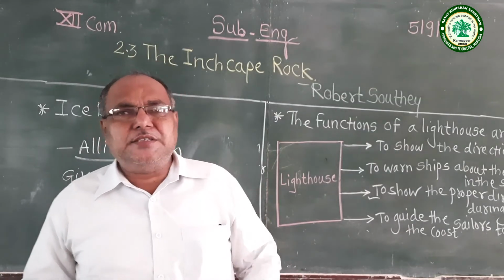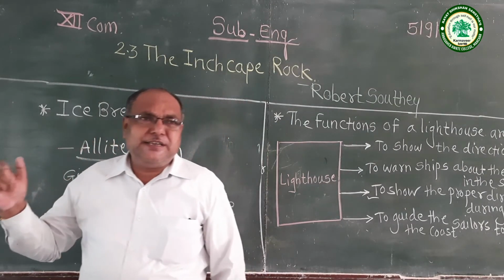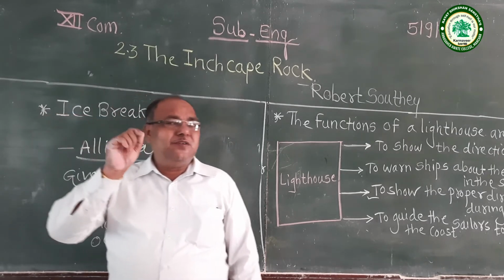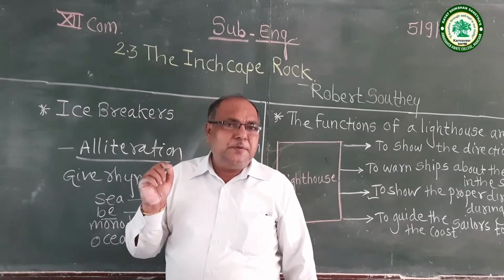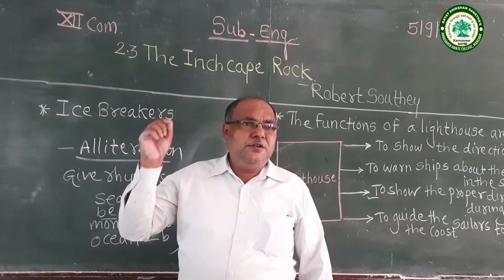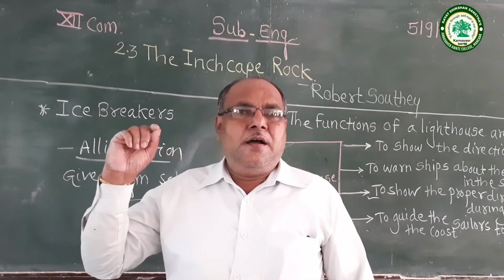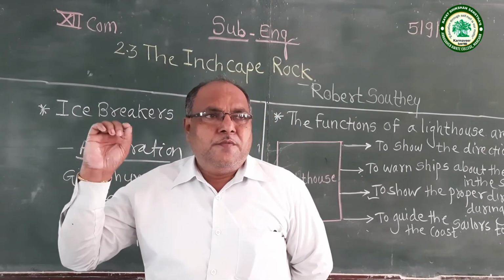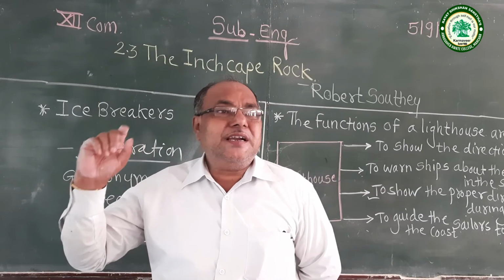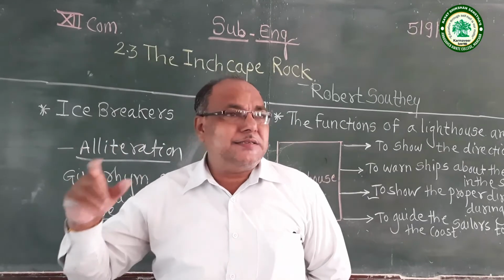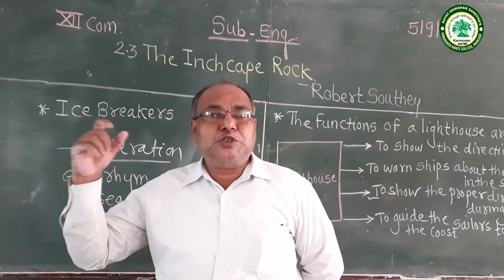So in this stanza, poet Robert Southey tells us about the selfless work of the abbot of Aberbrothok, and how the bell works as a lighthouse for the sailors and mariners during the storm.